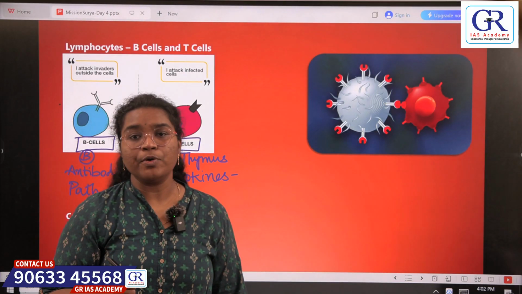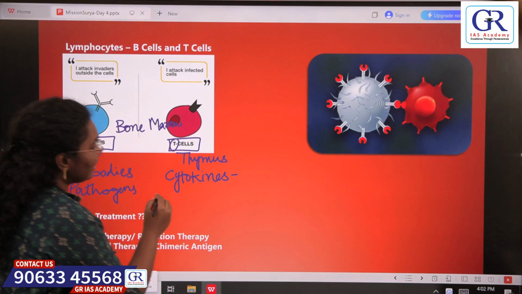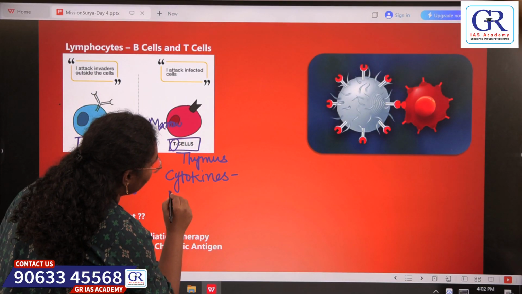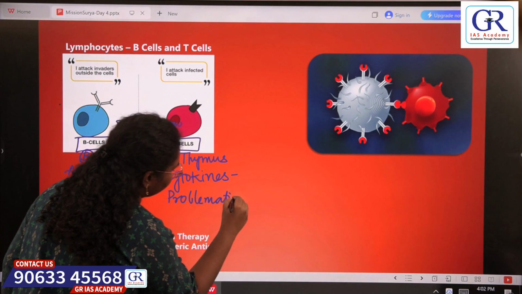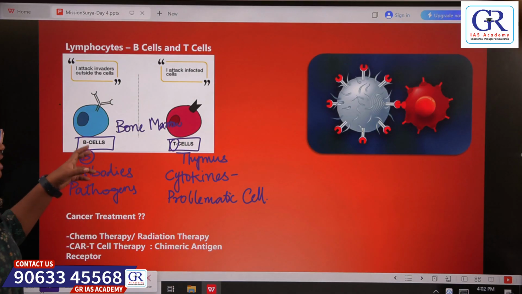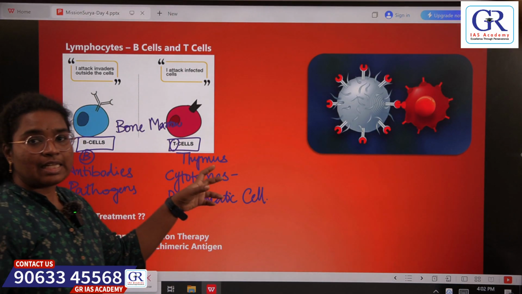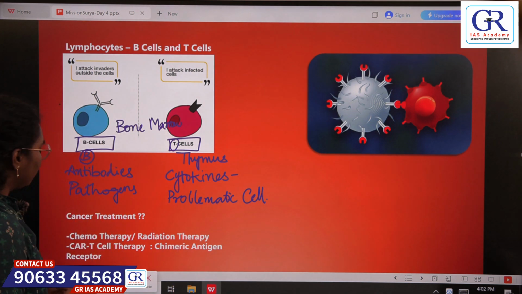They activate the immune response within the body. So these T cells directly attack the problematic cell, for example, cancer cell. So B cells attack the pathogens, whereas T cells attack the infected cell directly.